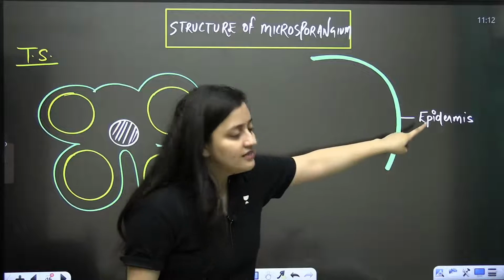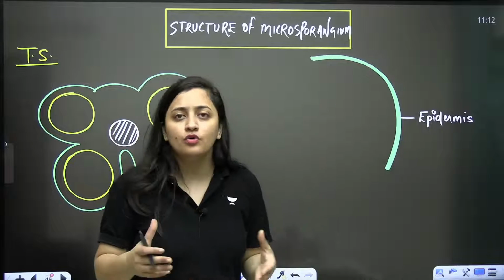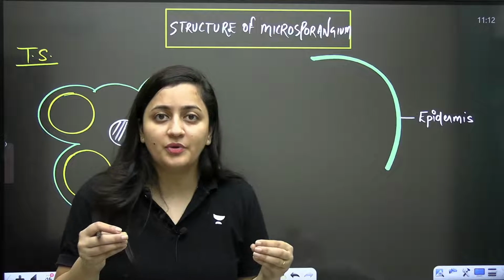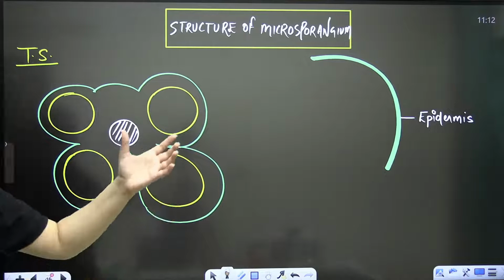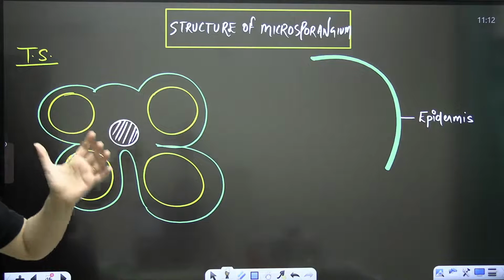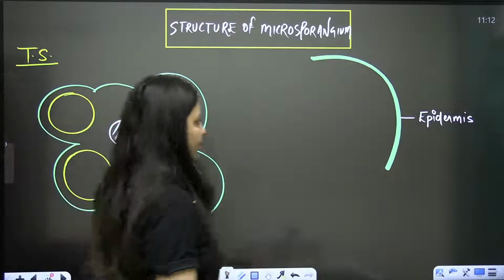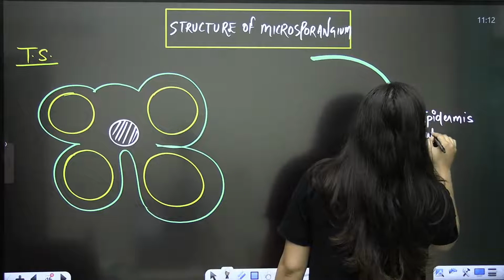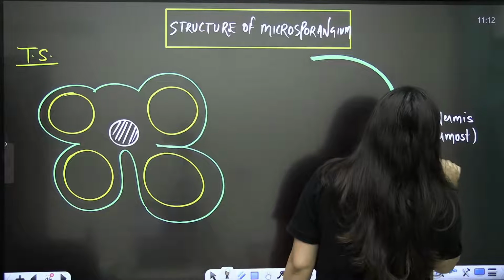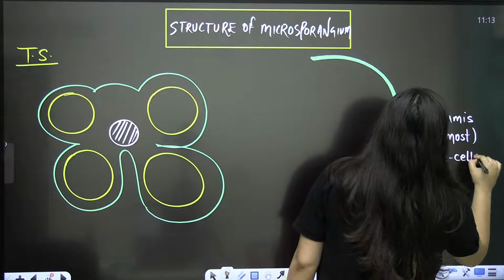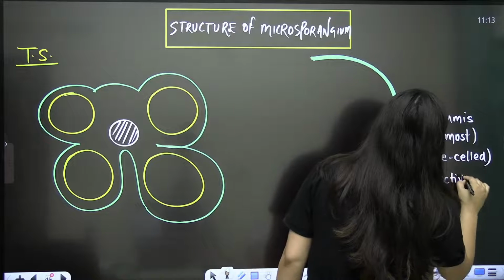And whenever we talk about the epidermis, you know its main function, that it is meant for protection. So the epidermis is the outermost layer, single celled, uniseriate, and it is protective in function.